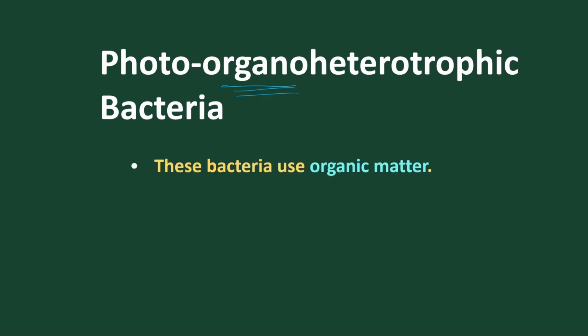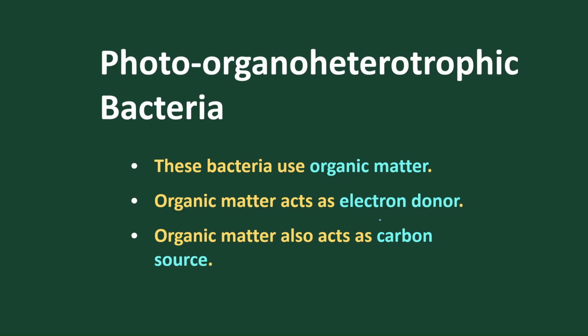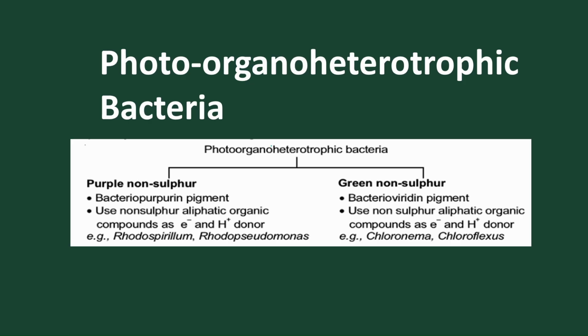Got it? Photoorganotrophic means they use organic compounds to produce organic materials. These bacteria use organic matter, so it is called photoorganotrophic, but the bacteria that use inorganic matter are called lithotrophs. Organic matter acts as the electron donor. In the last we studied litho, where inorganic compounds act as electron donor, but here organic compounds act as electron donor. Here organic matter also acts as carbon source. This photoorganotrophic bacteria, as we have already discussed, is called purple non-sulfur bacteria because it is organic.